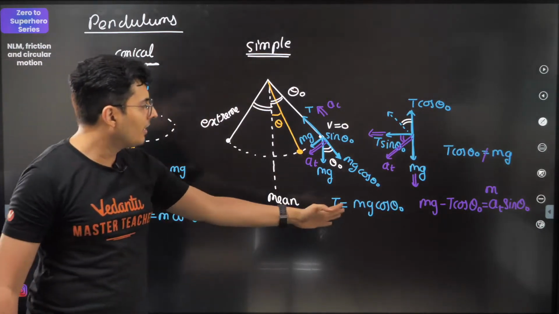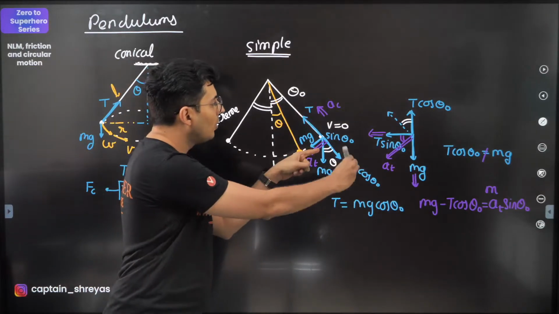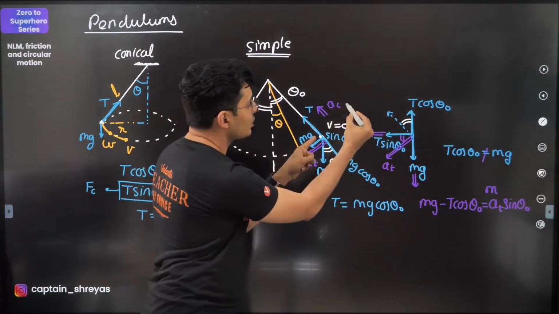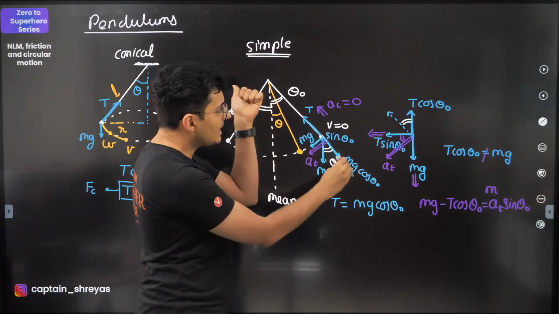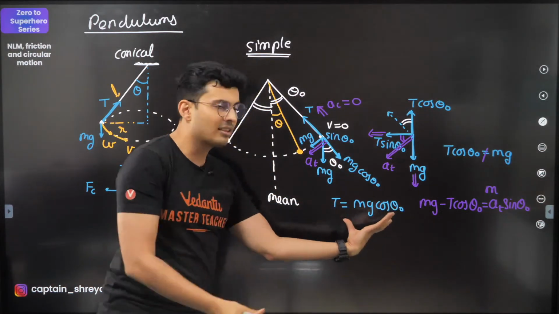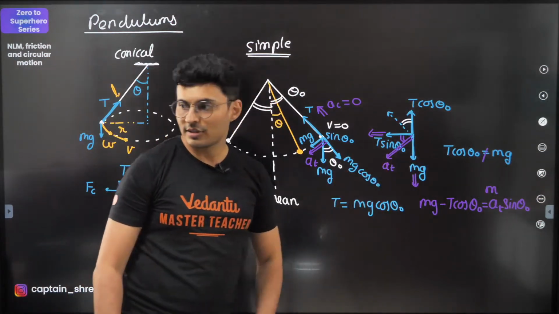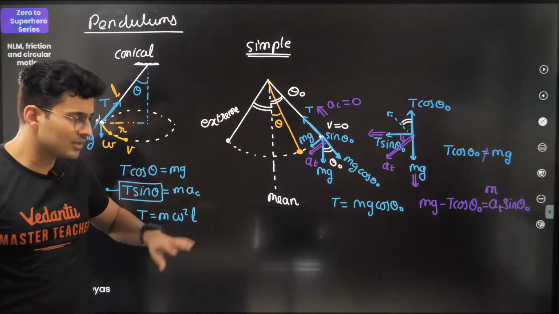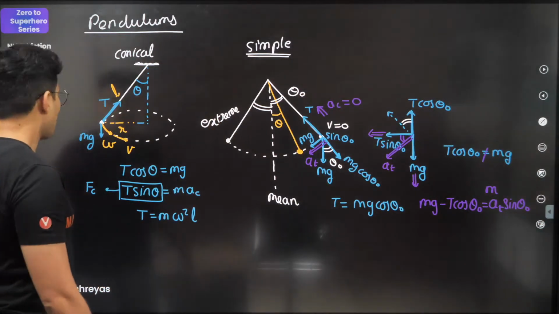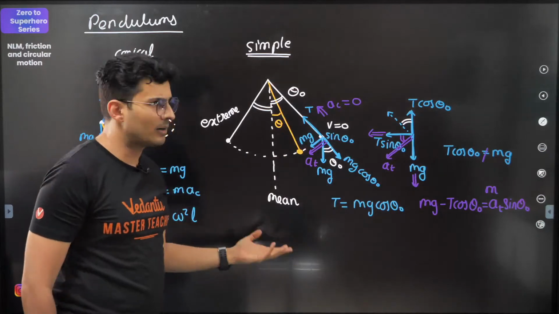Got it? But here there is no such problem because there is no acceleration. You can see centripetal is actually 0. So hence you will see that T will be equal to mg cos theta. So there is nothing wrong in this. But yes, this is not correct. Got it, guys? So never make this mistake. Then this is all a part of vertical circular motion, obviously.